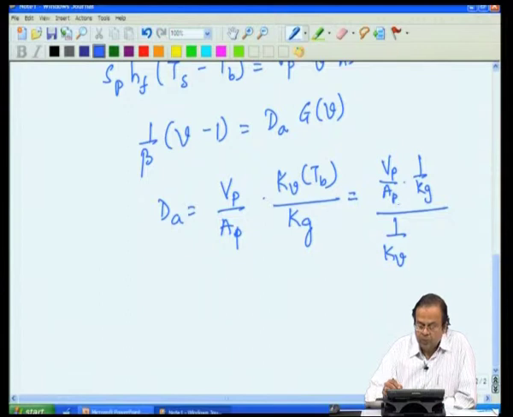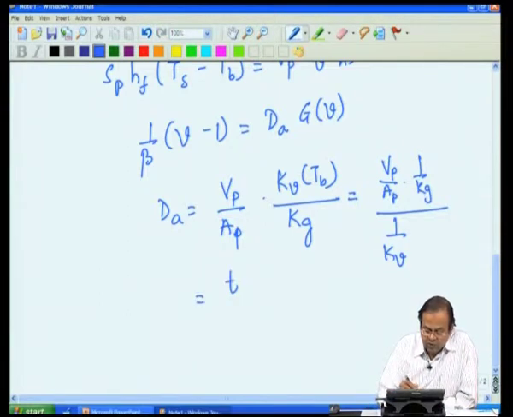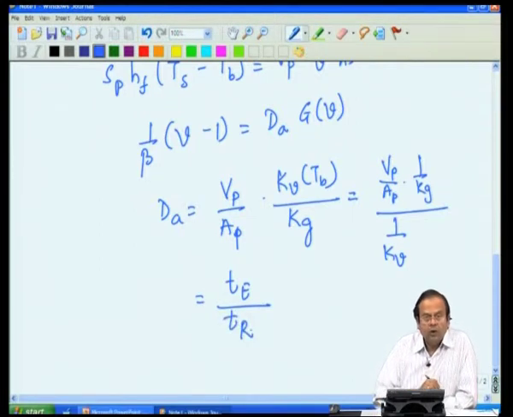And what is Vp by Ap 1 over kg? That is the time scale for external mass transfer, and 1 over kV is the time scale for reaction.